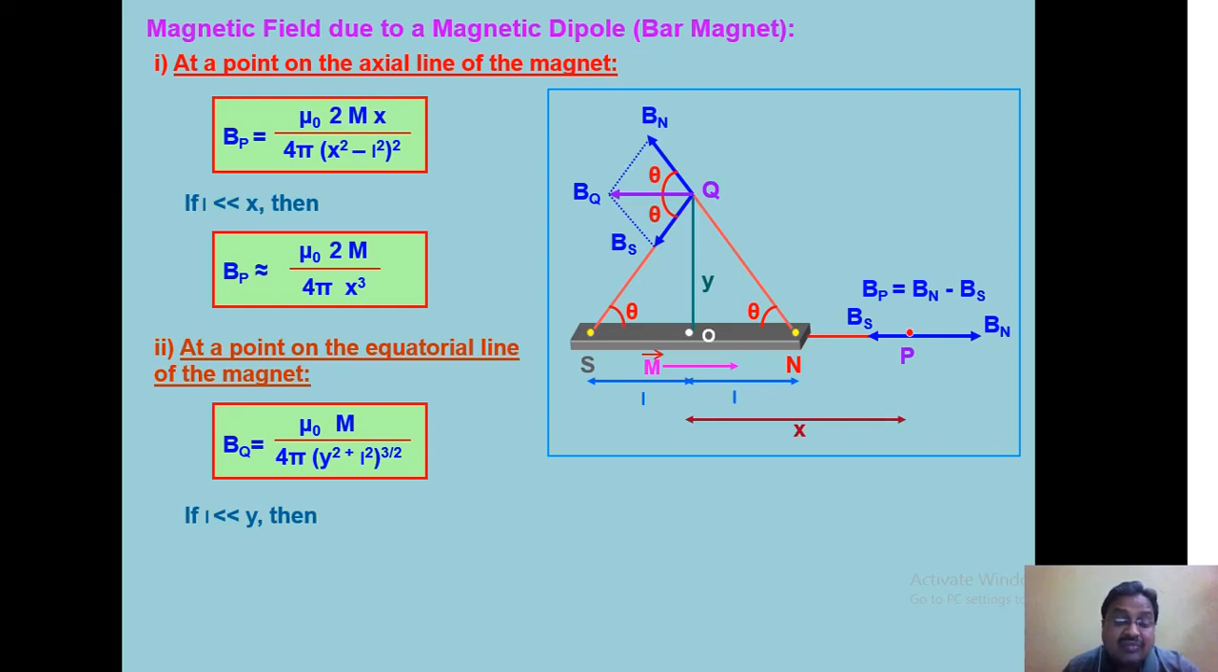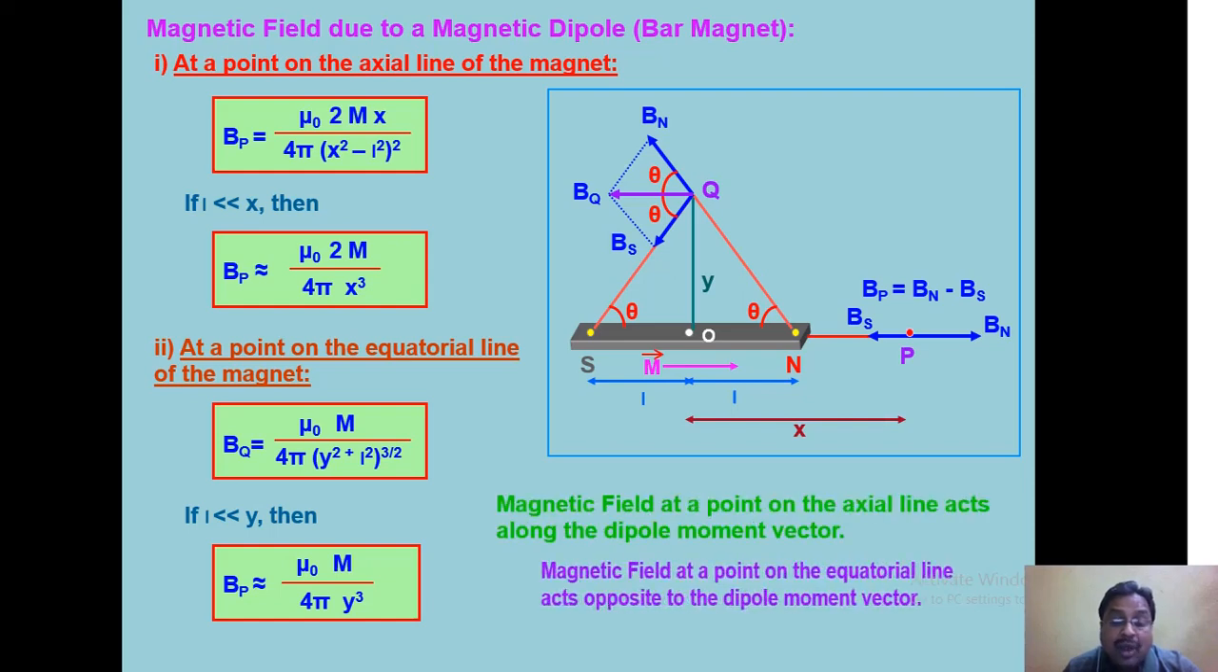But this L is very small as compared to y, so that L square can be neglected as compared to y square, and finally neglecting L square we will get BQ, not BP, it is BQ, as mu 0 by 4 pi, m by (y square) to the power 3 by 2, that is y cube. So, here BQ will be equal to mu 0 by 4 pi, m by y cube.